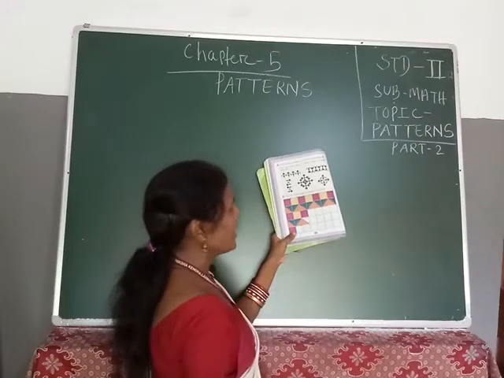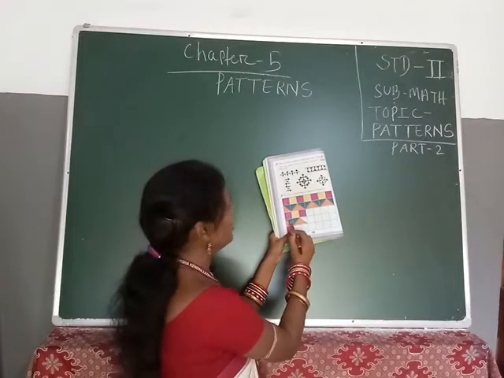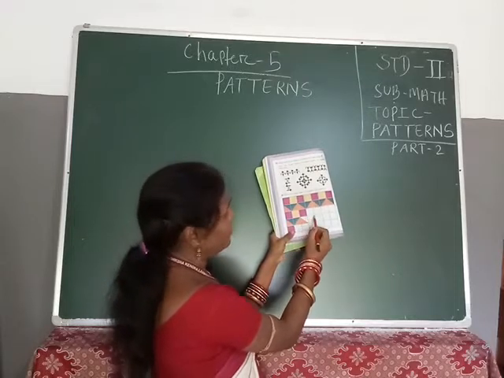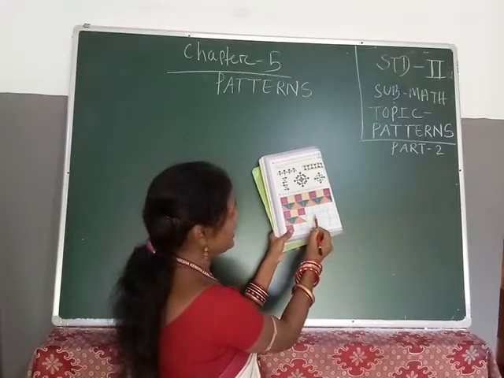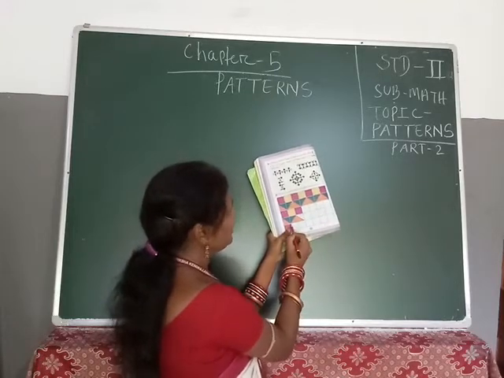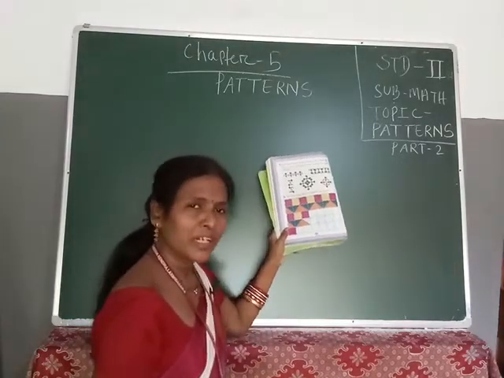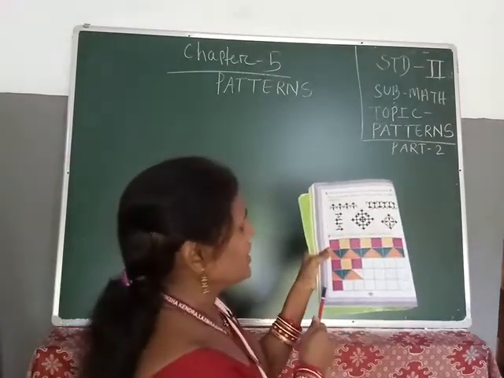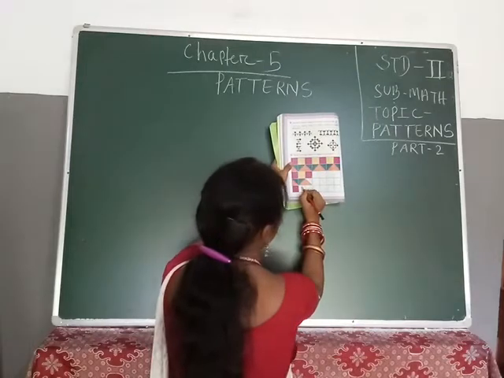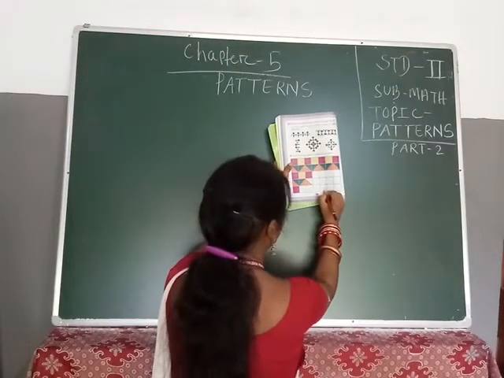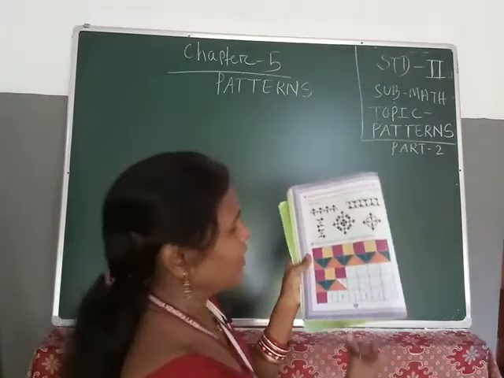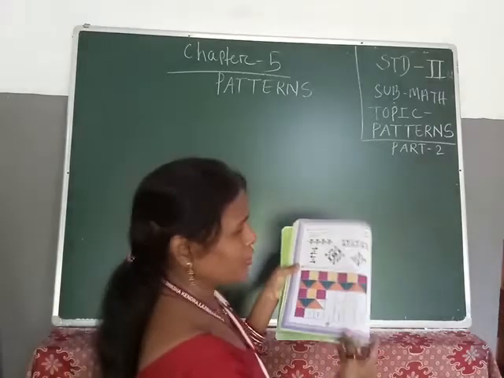This one, which color do you give? Yes, that one is green, the leaf green color we will give. Here also you just make one line, and this one also you just make one line. This will be easy for you to give the color. Then the last: this is pink, this is yellow, this is pink, this is yellow, pink, yellow, pink. So our picture is totally complete in color.